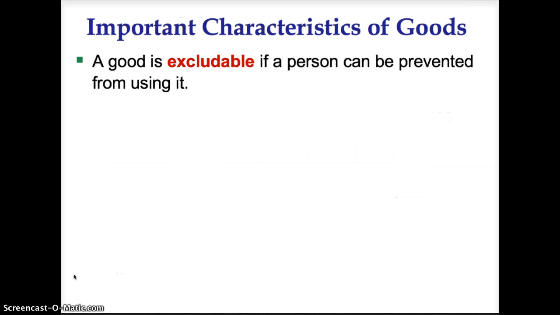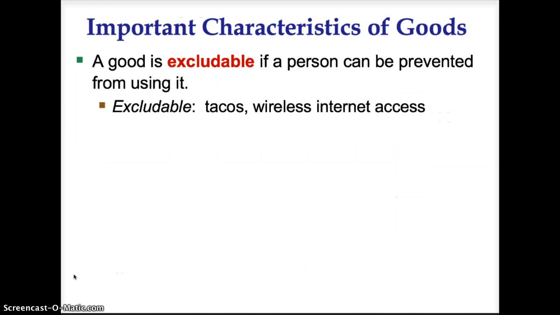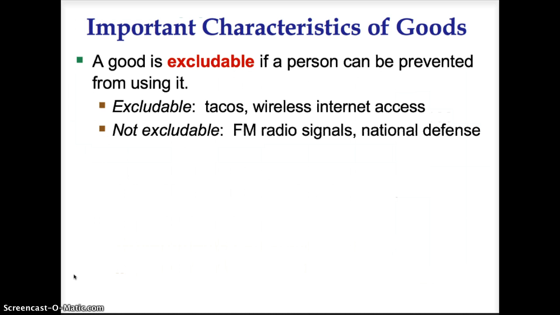A good is excludable if a person can be prevented from using it. Examples of excludable goods are tacos and wireless internet access. If you go to a restaurant, the only way you can enjoy tacos is if you pay for them. If you don't pay, you are prevented from using that good. With wireless internet access, most people set up password protection so only those with the password can use the wireless internet.